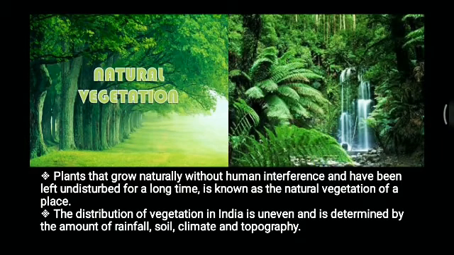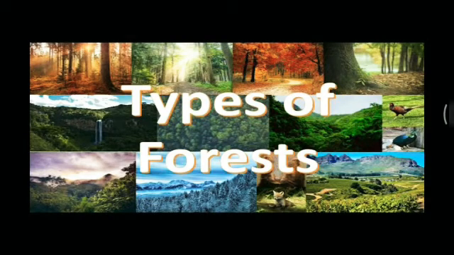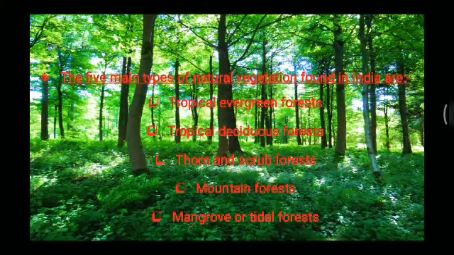In this chapter, we'll study about the different types of forest and wildlife found in India. Alright, so let's begin with the types of forest. The 5 main types of natural vegetation which are found in India are: first, the tropical evergreen forests; second, tropical deciduous forests; third, thorn and scrub forests; fourth, mountain forests; and last one, the mangrove or the tidal forests. So today we will discuss the tropical evergreen forest and the tropical deciduous forests.